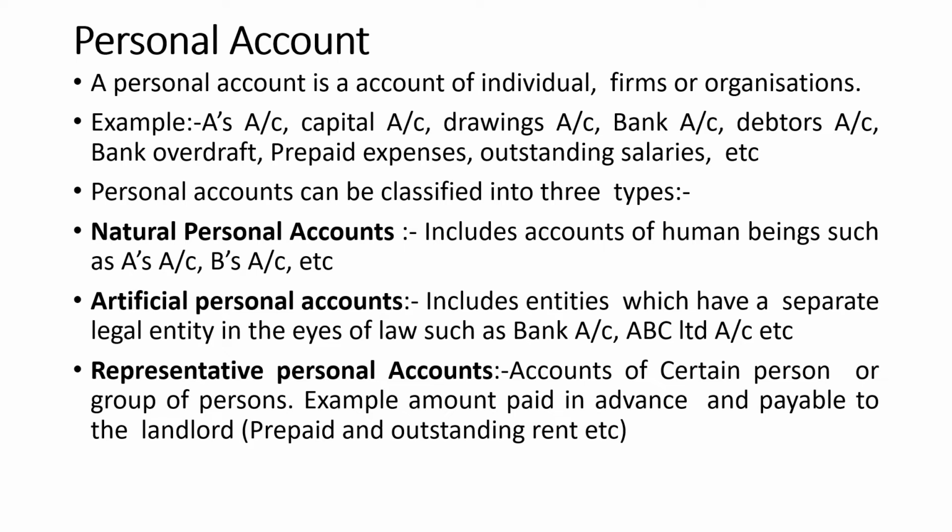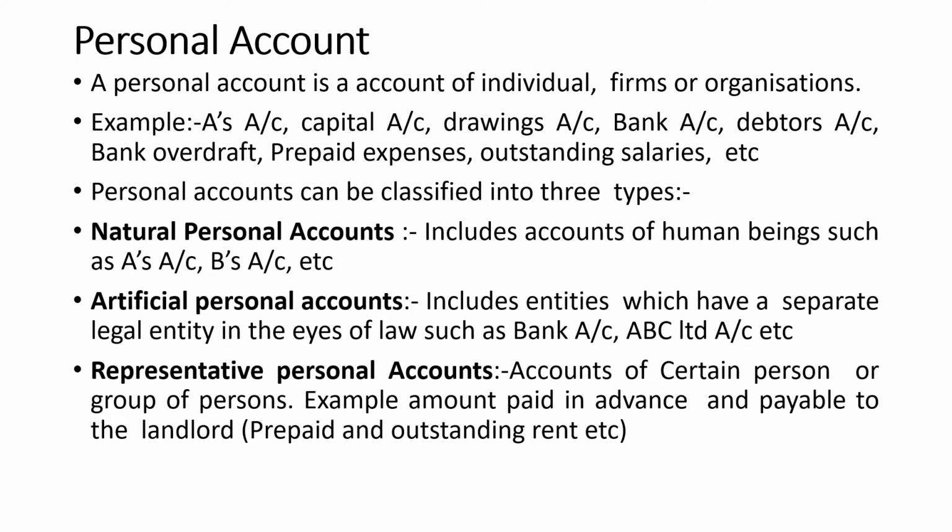Next, second is artificial personal account. It includes entities which have a separate legal entity in the eyes of law, such as bank account, ABC limited account, etc. So artificial persons are not human beings but can act or work like humans. They have separate legal entity in the eyes of law.